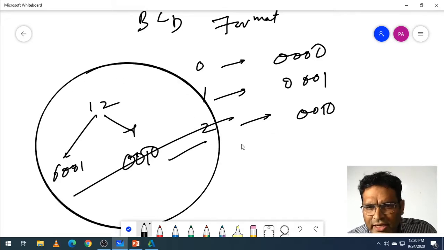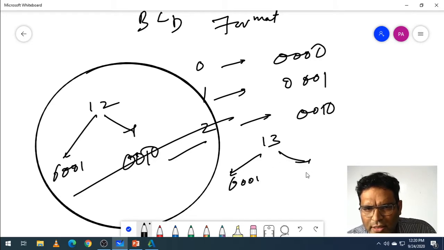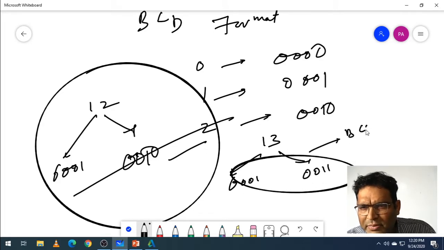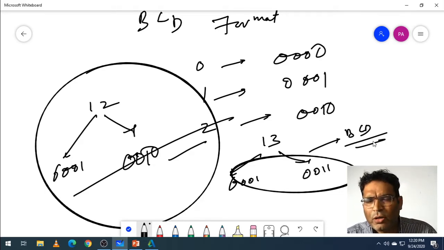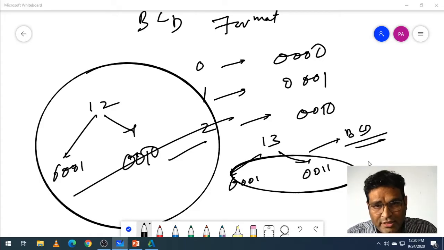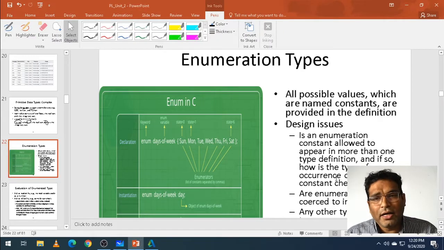If I take 13, it is 0, 0, 0, 1 and 0, 0, 1, 1. This is stored like this. We call this BCD format. So any integer value or any decimal value you take is converted into BCD format and stored in the computer.